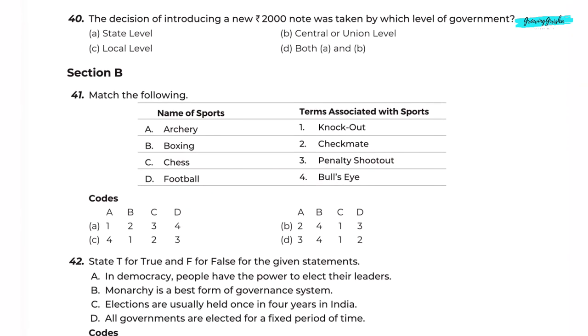Question 40. The decision of introducing a new 2000 rupees note was taken by which level of government? Option B, central or union level. Section B. Question 41. Match the following. Name of sports, terms associated with sports. Archery, bullseye. Boxing, knockout. Chess, checkmate. Football, penalty shootout. Correct answer is option C.